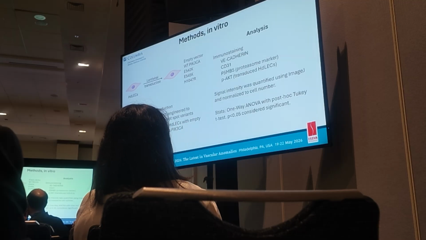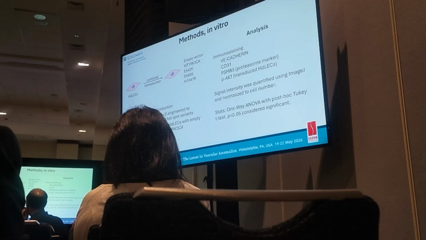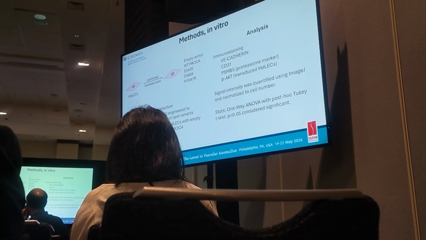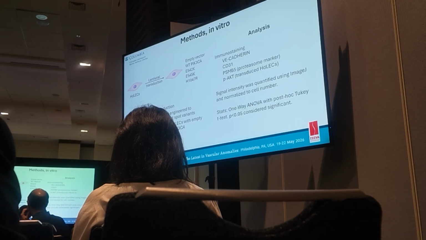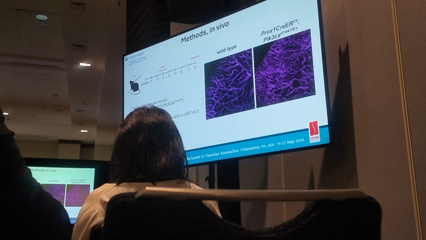In all images, mean signal intensity was determined with ImageJ and normalized to the cell number and compared to control cells. Statistical analysis was performed using the one-way ANOVA with a post-hoc test.